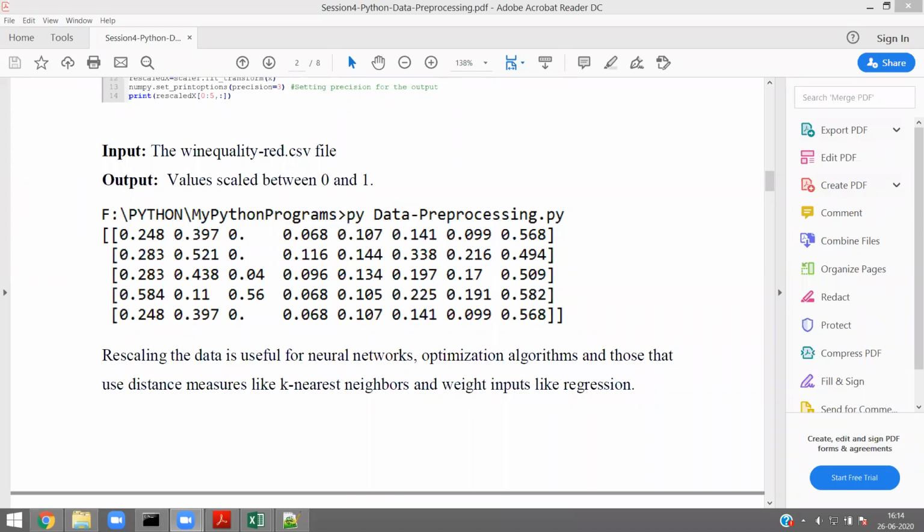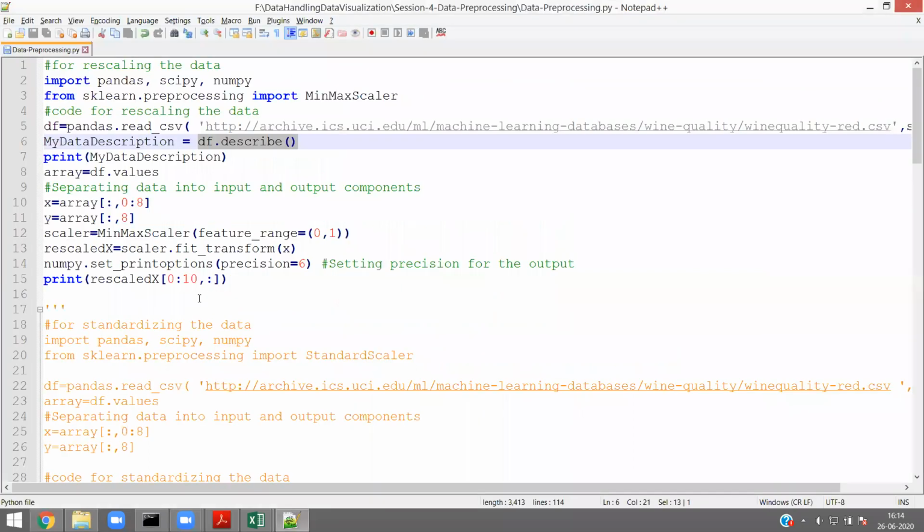Let me explain line number 13. Okay. See, line number 12 is where I am defining my range. Now the fit transform method will actually transform.